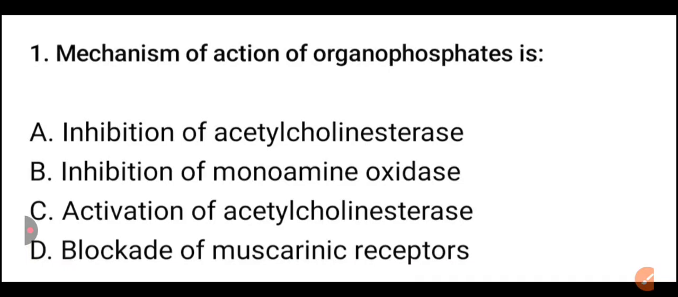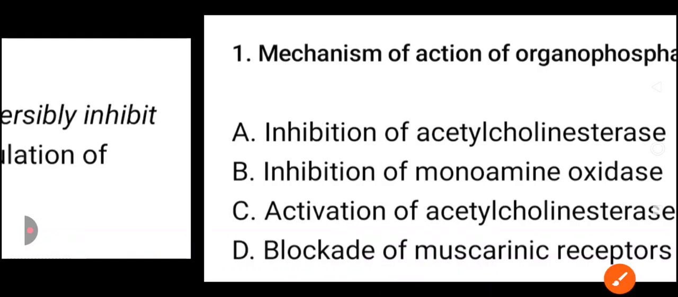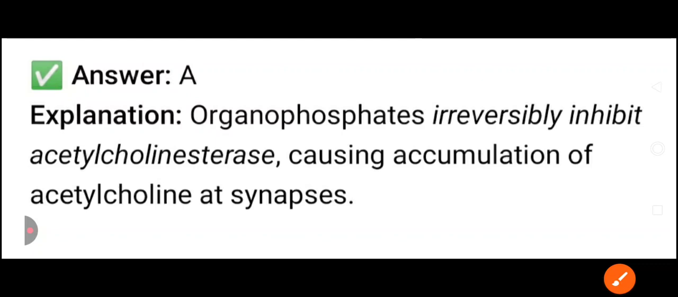Mechanism of action of organophosphates is: A, inhibition of acetylcholinesterase; B, inhibition of monoamine oxidase; C, activation of acetylcholinesterase; or D, blockage of muscarinic receptor. So the single best answer here is inhibition of acetylcholinesterase. Organophosphates irreversibly inhibit acetylcholinesterase, causing accumulation of acetylcholine at synapses.